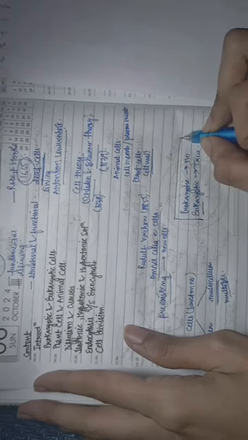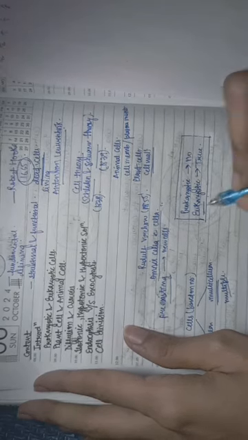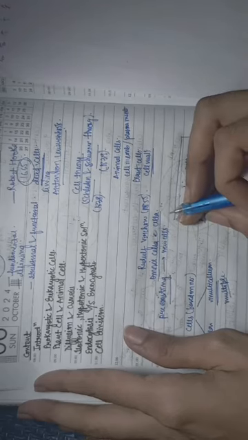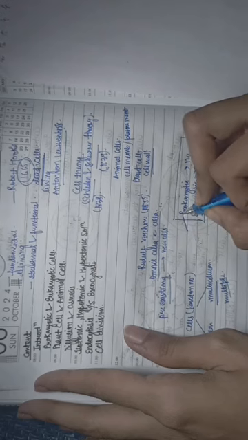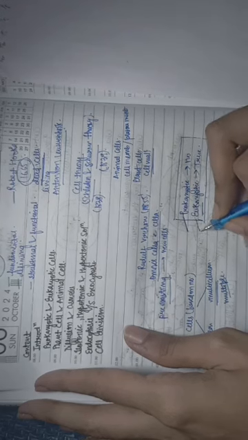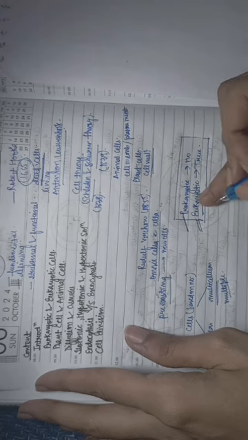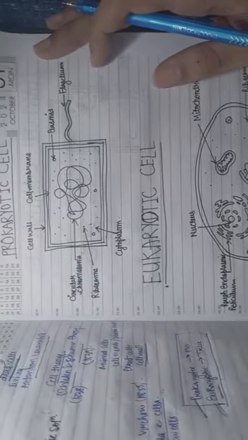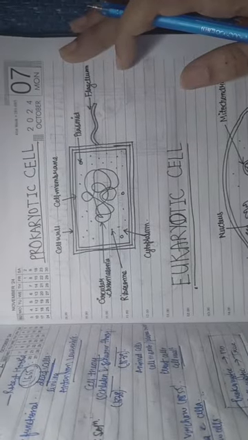So from this trick you can understand the difference between the prokaryotic and eukaryotic cell. When an organism does not have a well defined nucleus, it is considered a prokaryotic cell, and when an organism has a true nucleus, it is considered a eukaryotic cell. Now have a look here. For your understanding, I have made pictures, diagrams of the prokaryotic cell and the eukaryotic cell. Okay. So now we are going to discuss both of these types of cells one by one in detail.